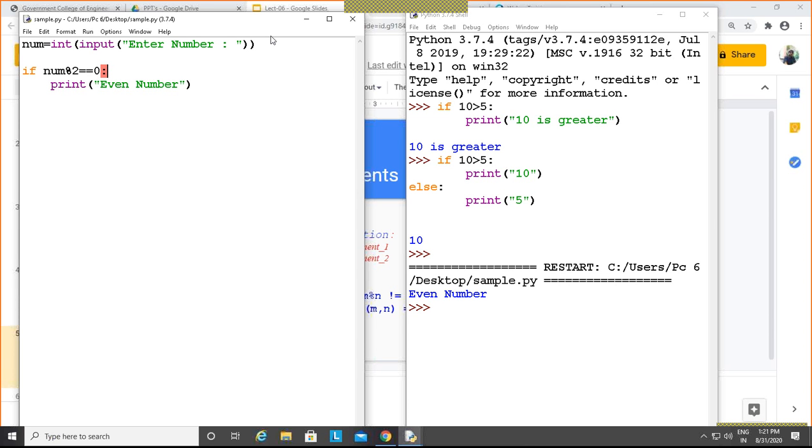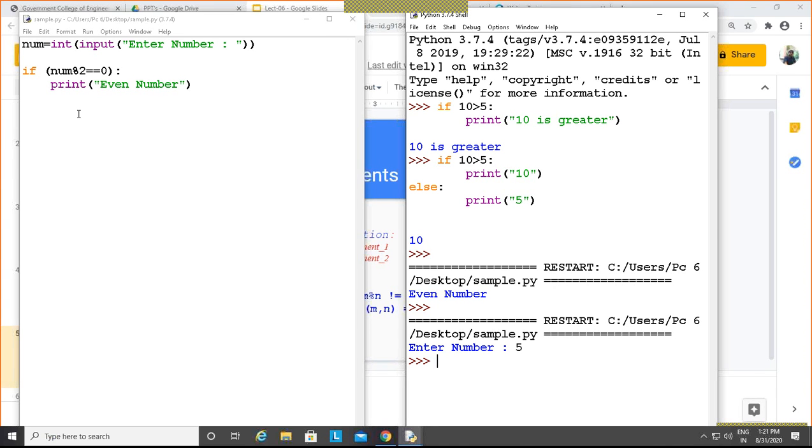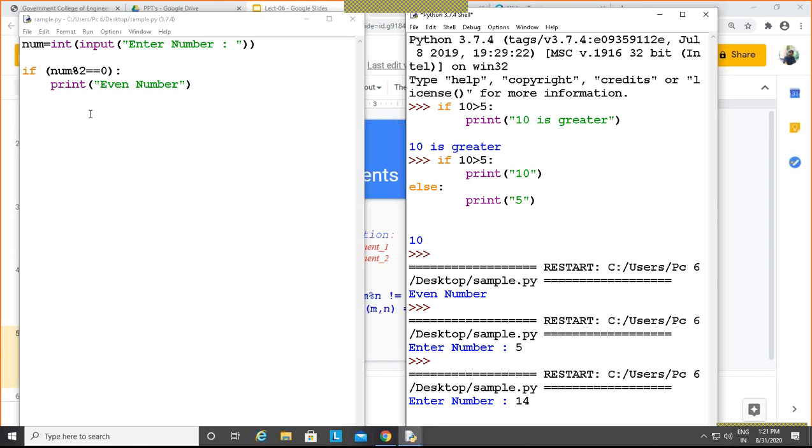So I'll save it and I run it. You can see, suppose the number is 5, it is simply exiting because we have not written any else condition. We just return this one condition and we are checking it. Like if I am running it again, and if I say 14, then that number is even number.